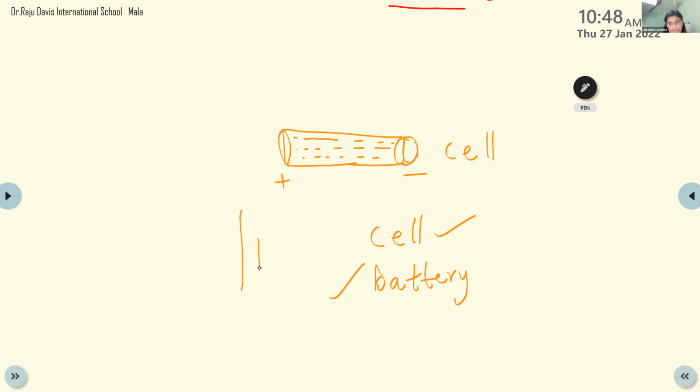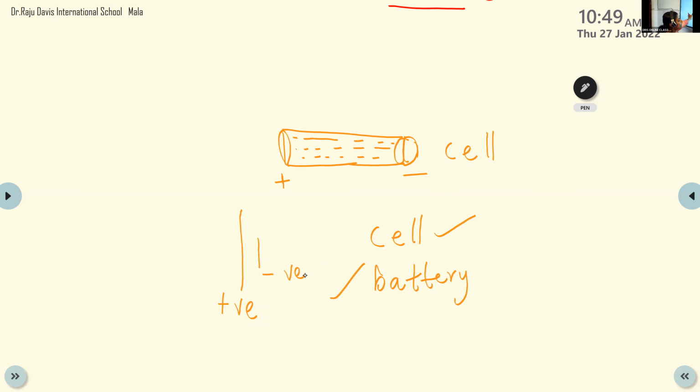So what does this big line represent? The big line represents the positive side, and the small line represents the negative side. So this is a cell. When we study in this chapter whether liquids conduct electricity or not, at that time we have to use this symbol.